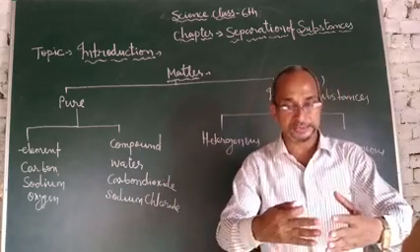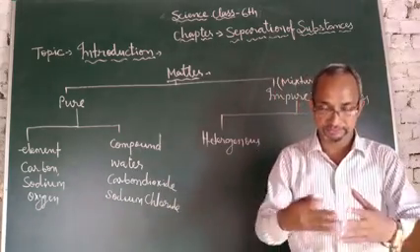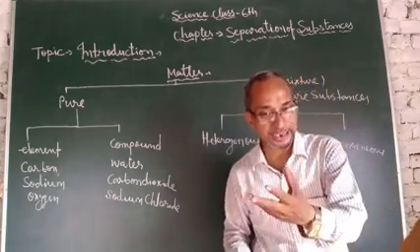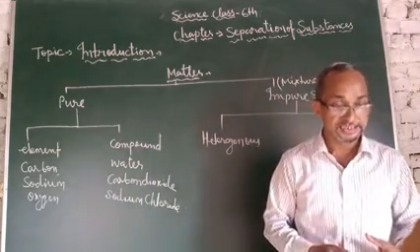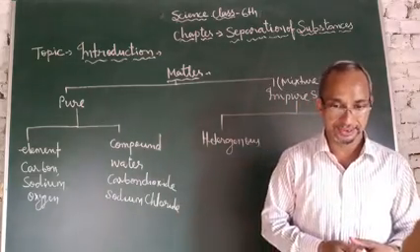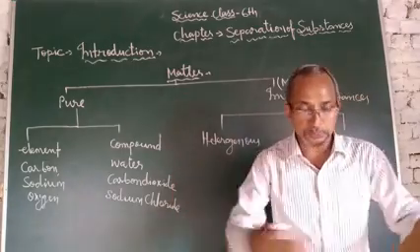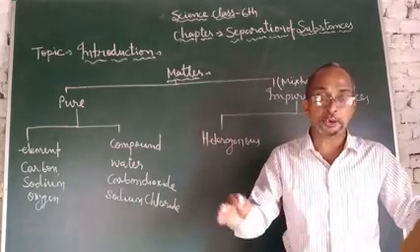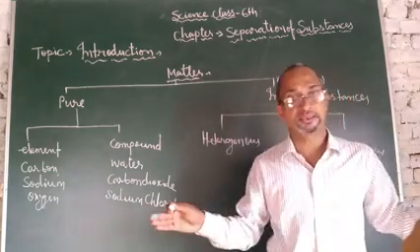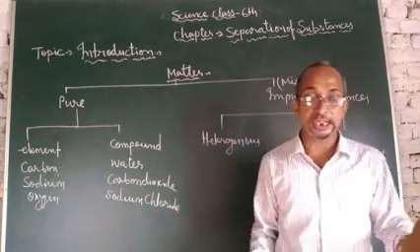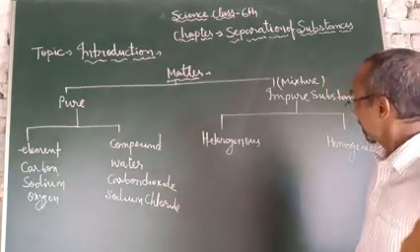Rice and pulse, granules of rice and pulse, soil and stone, sand and soil. When mixed together, they remain visible. So it is called a heterogeneous mixture.